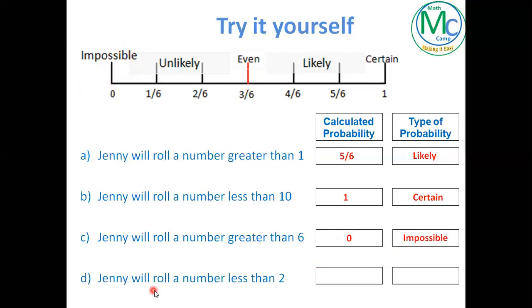The last, Jenny will roll a number less than 2. So on a dice, how many numbers do you have less than 2? Only one number. So the calculation will be 1 by 6. 1 by 6 on the number line is here, between impossible and even. So 1 by 6 has the type of probability of unlikely.